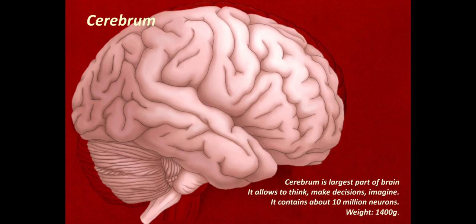When one imagines the brain, one cannot imagine the brain without the cerebrum, as the cerebrum is the largest part of the brain. It contains about 10 million neurons and its weight is about 1400 grams.